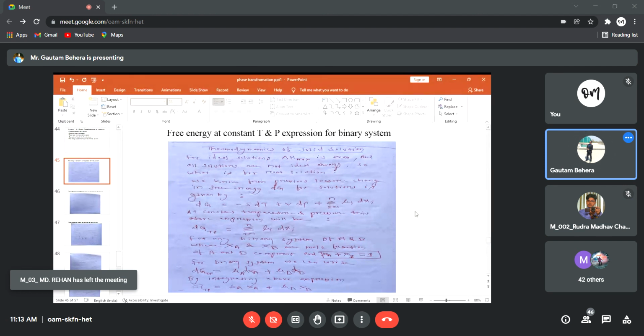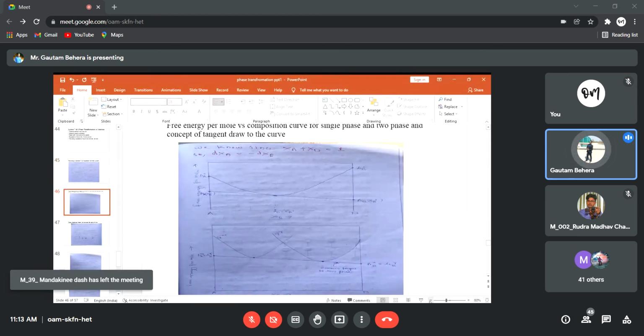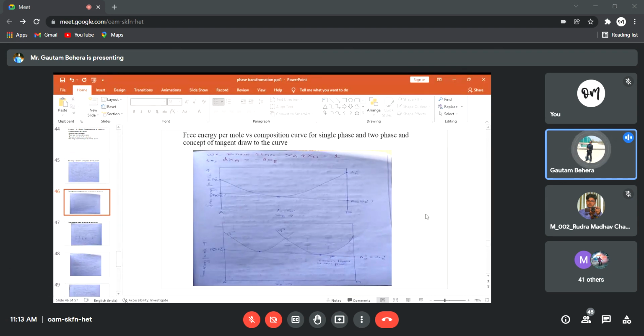On the two component. Now this part we already have covered, but again I want to recall this one: the free energy per mole versus composition curve. So these are two different plots. This is the first plot and this is plot 2. In the first plot, on the y-axis we have free energy per mole, and on the x-axis we have composition in terms of x_B, the fraction of B, because this end is the pure component A and this end is the pure component B. So obviously the composition axis will be x_B.